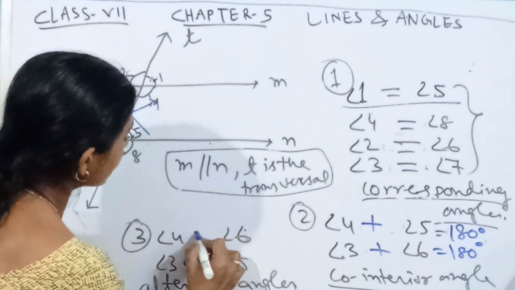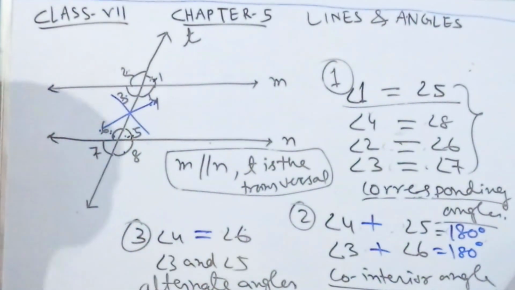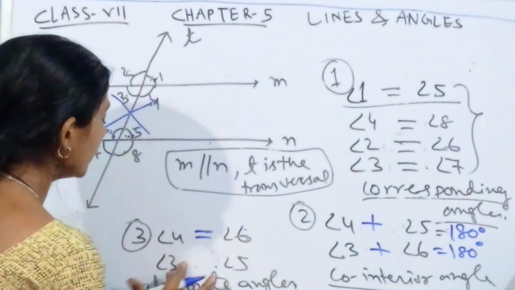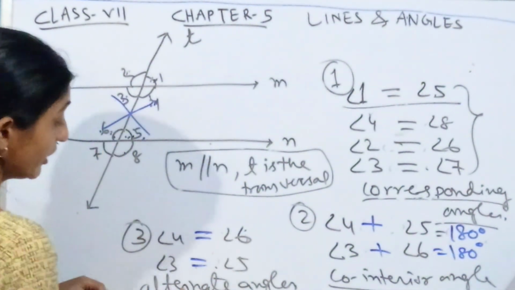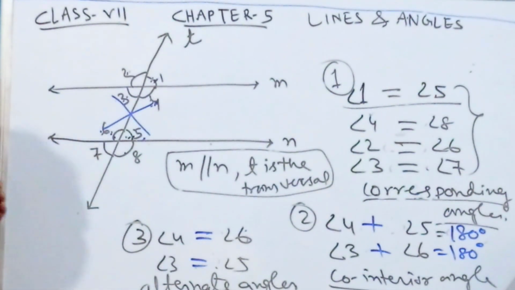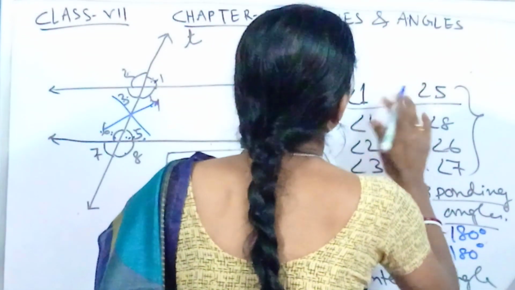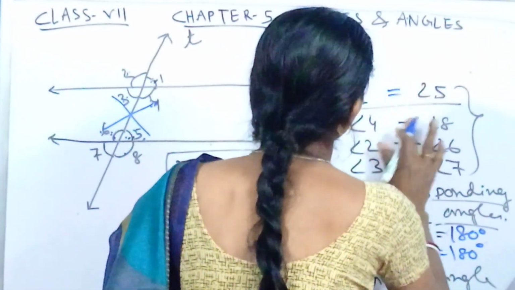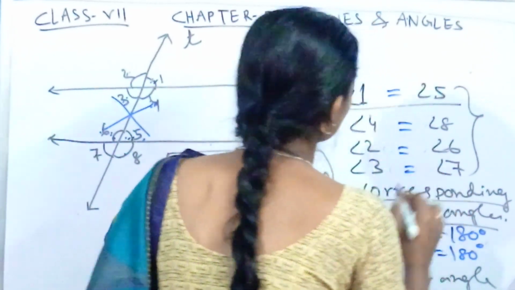We can write that measure of angle 4 will be equal to measure of angle 6, and measure of angle 3 is equal to measure of angle 5. When is it possible? If the lines are parallel. These are the things you have understood in this case. Now, another thing: how you can present them in the English alphabet, or how you can remember them.